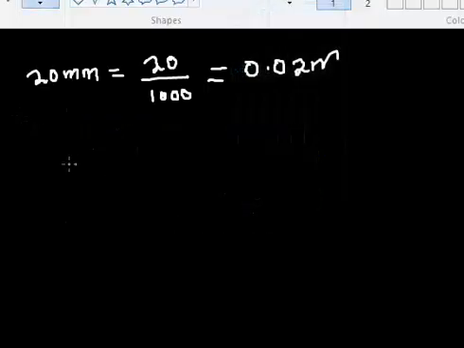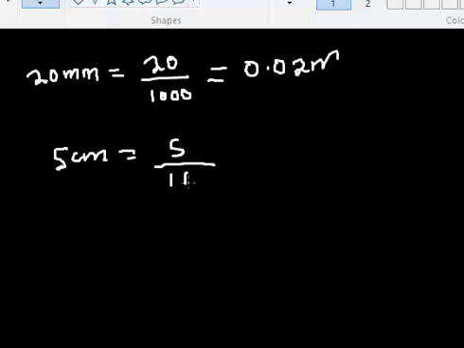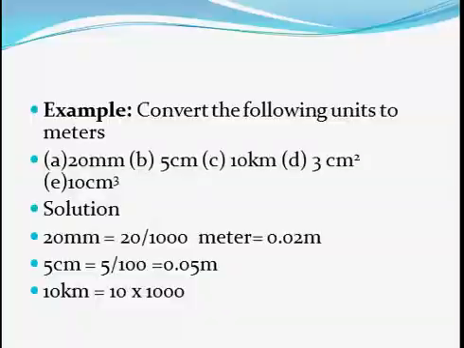So in this case, that's 5 divided by 100, which of course is 0.05 meter.